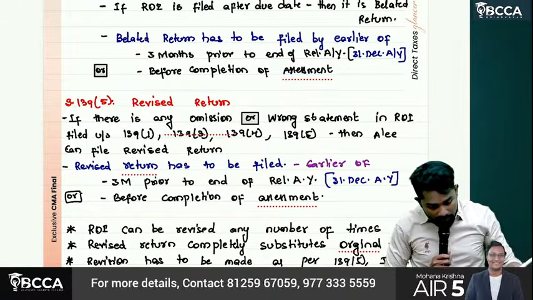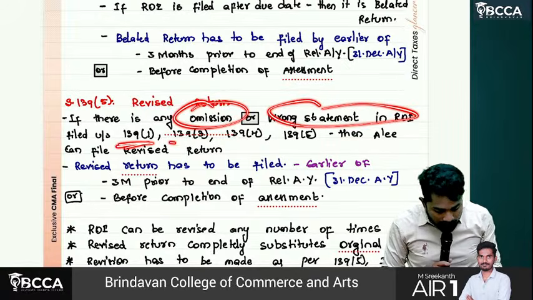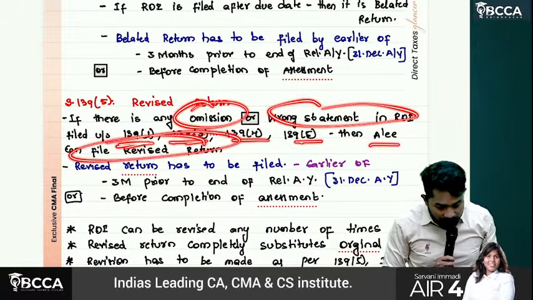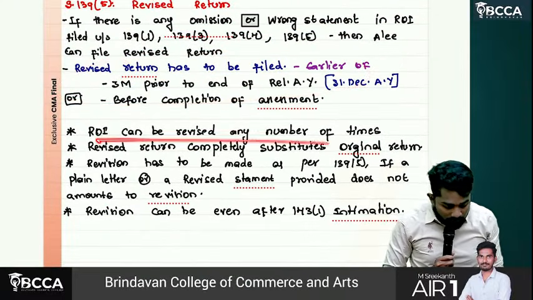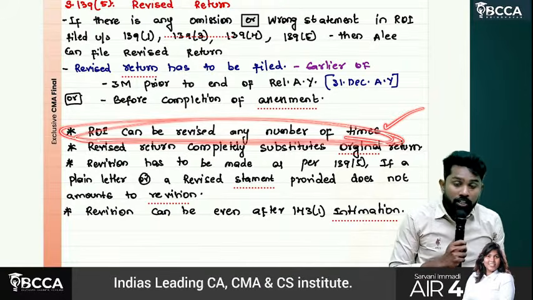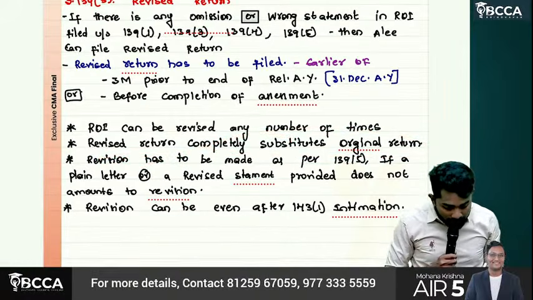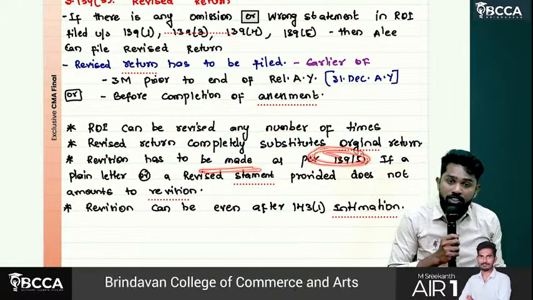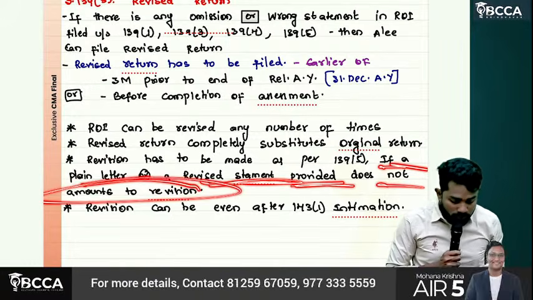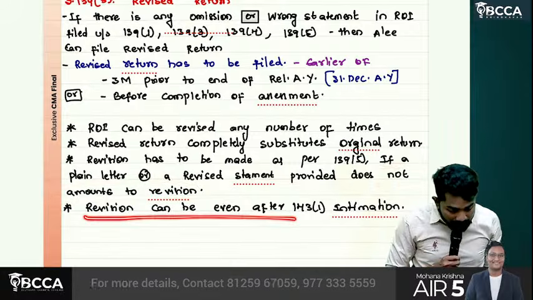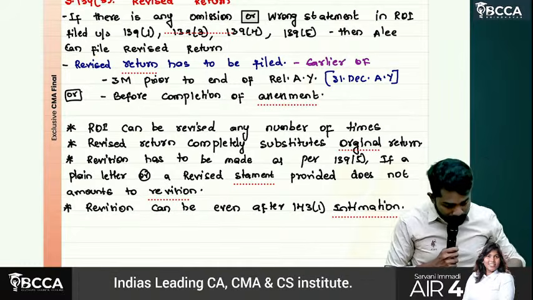If there is any omission or wrong statement in the return of income under 139(1), (3), (4), (5), then the assessee can file a revised return. The time limit I will discuss afterwards. A revised return of income can be revised any number of times. This revised return completely substitutes the original return. A revised return has to be made as per 139 subsection 5. If a plain letter or a revised statement is provided, that does not amount to revision. Revision can be made even after intimation under 143 subsection 1.